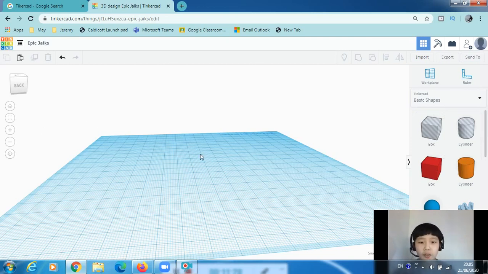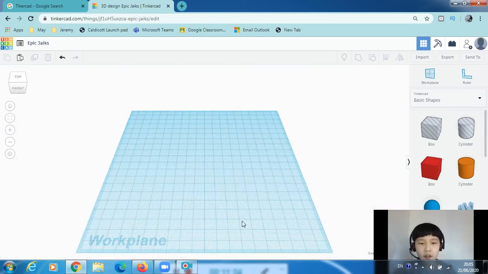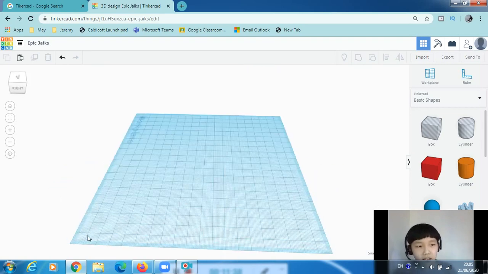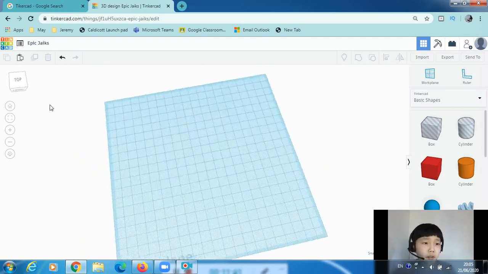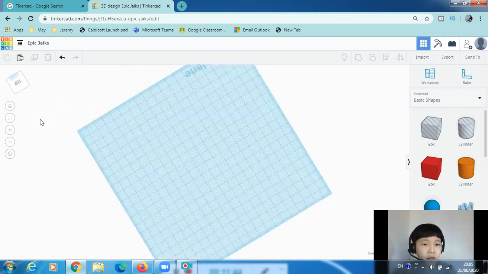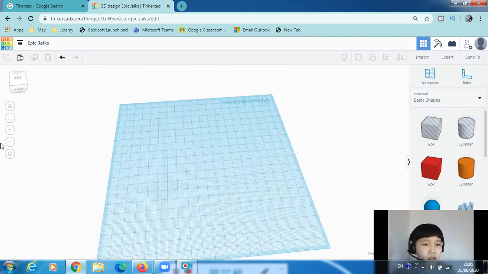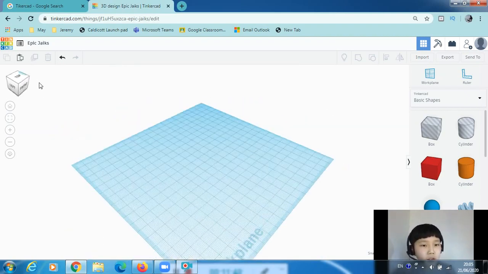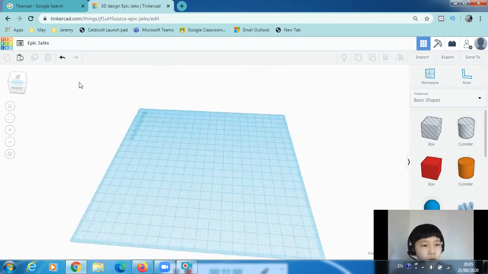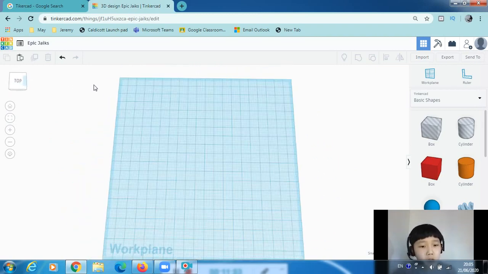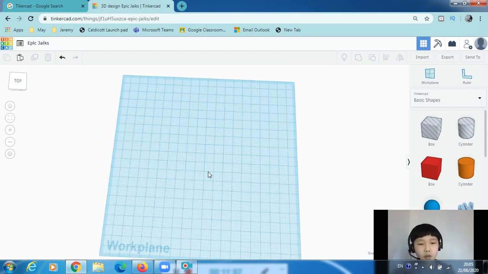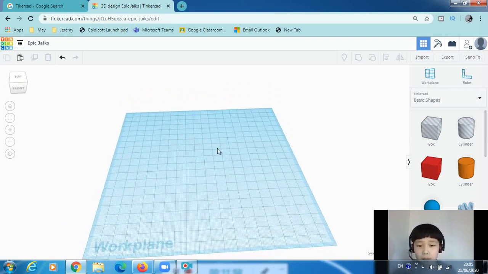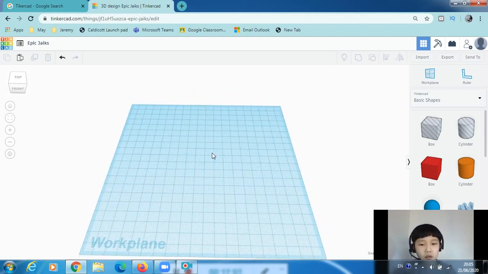Now let's move on to rotation and the work plane, how to move around the work plane. To move around the work plane like this, you can use the cube to just move it around. And the work plane will do exactly what the cube does. But that is just the slow way, the boring way, the kind of uncontrollable way.